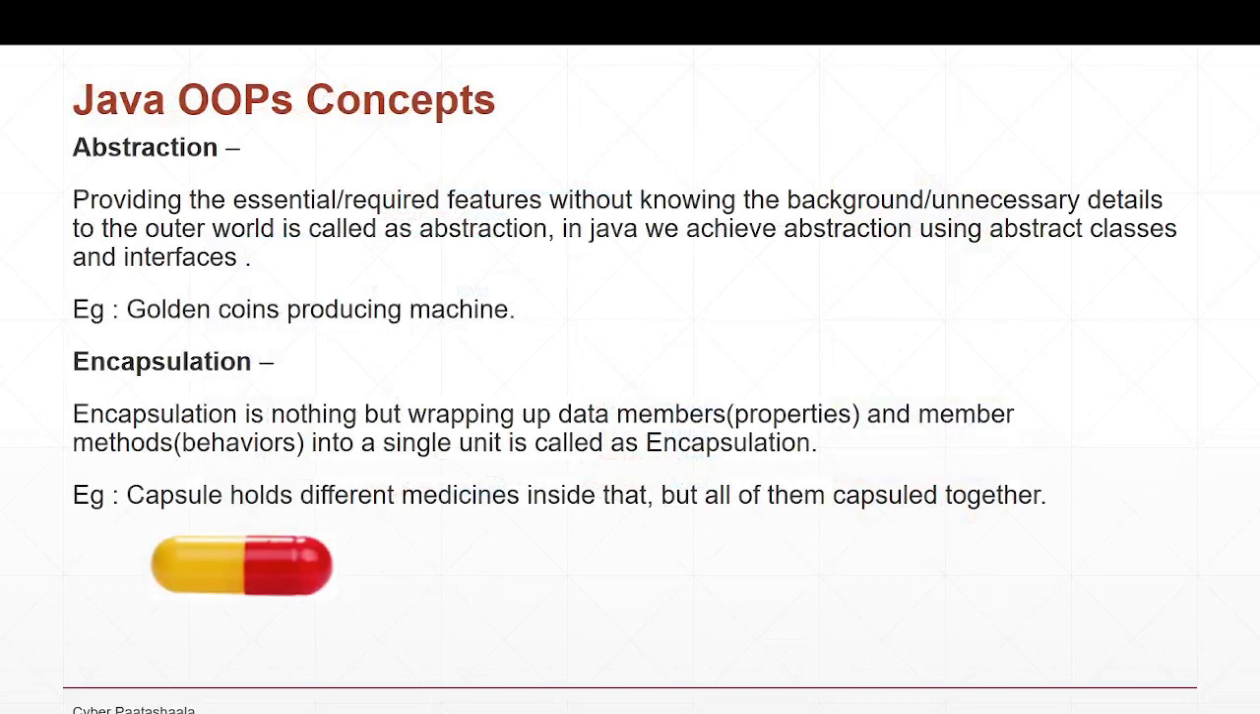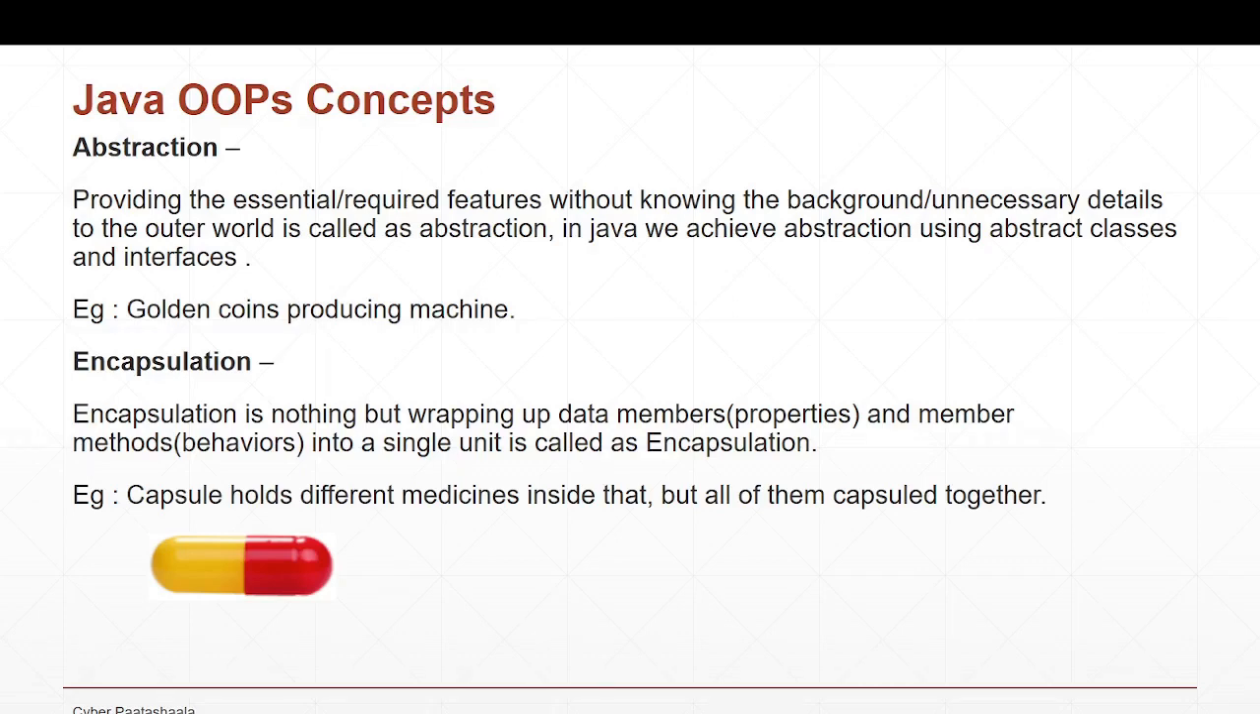Abstraction. The word abstract means incomplete. Here in the OOPS principles, abstraction means we don't provide the complete information to the outer world. So then what do we provide? We provide only the essential or required features to the outer world, and we don't provide any background details or unnecessary details to the outer world, and this is called abstraction. And in Java we achieve abstraction using abstract classes and interfaces.